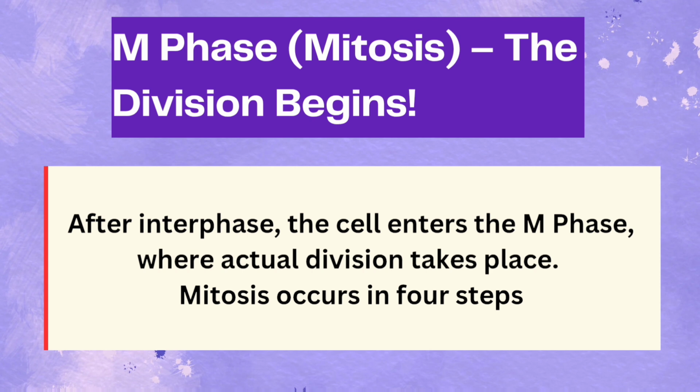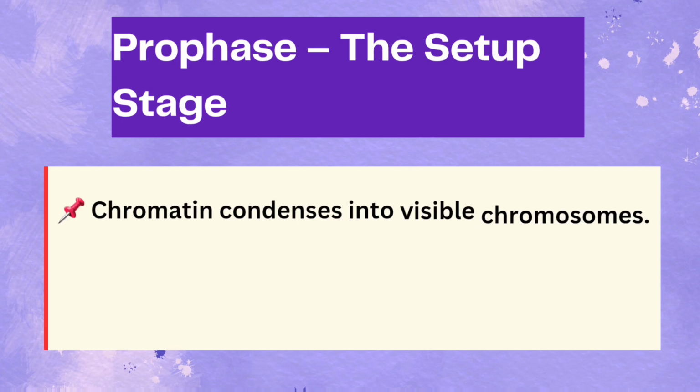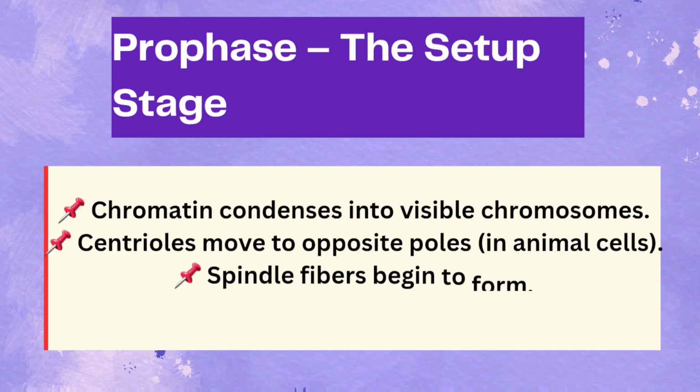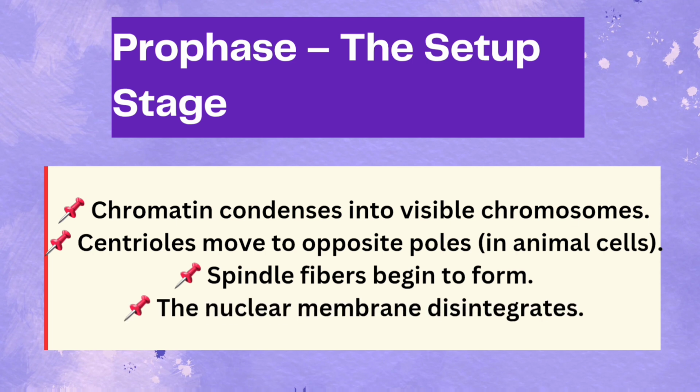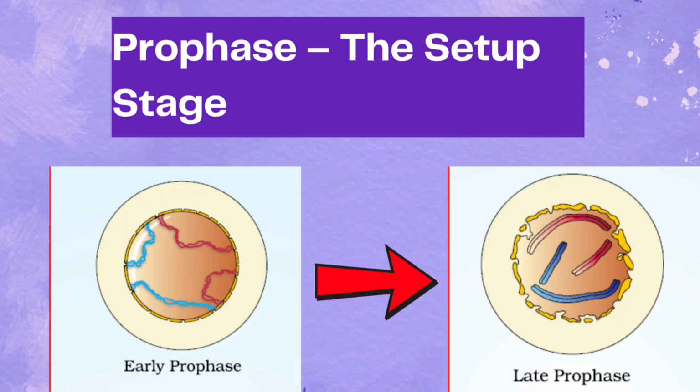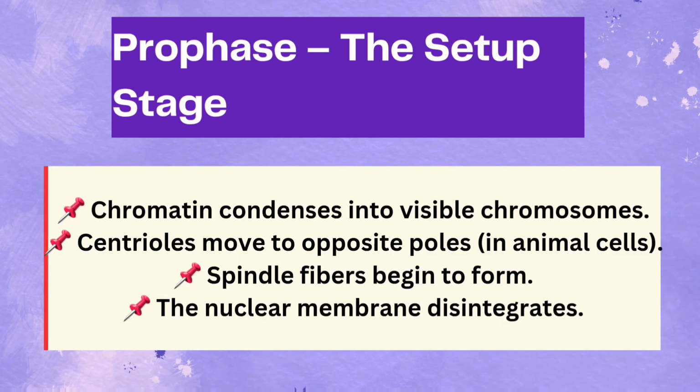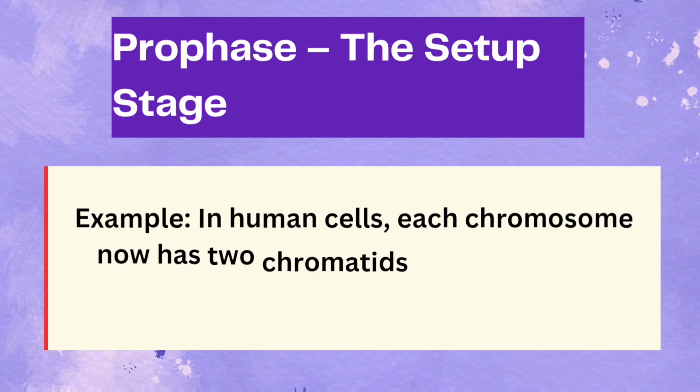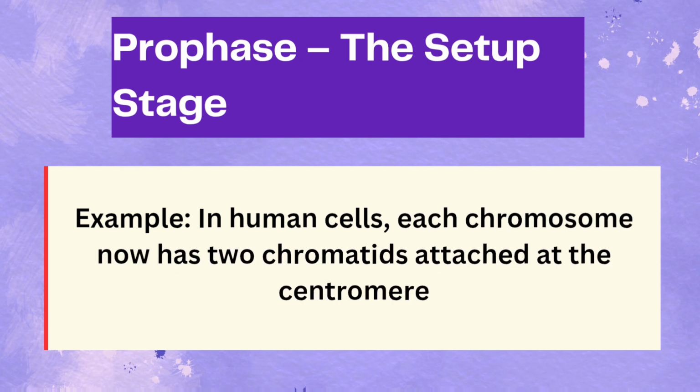Mitosis occurs in 4 stages. 1. Prophase, the setup stage. Chromatin condenses into visible chromosomes. Centrioles move to opposite poles in animal cells. Spindle fibers start forming. The nuclear membrane breaks down. Example, in human cells, each chromosome now has 2 chromatids attached at the centromere.